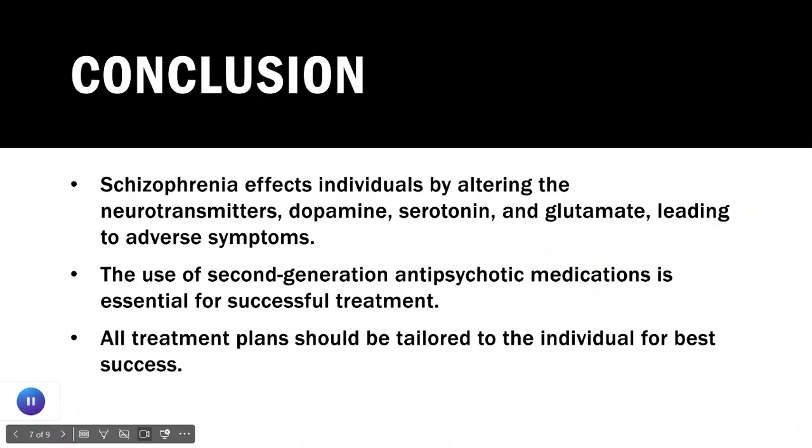Our understanding of schizophrenia is complex and revolves around the interactions of the neurotransmitter systems of dopamine, serotonin, and glutamate. Understanding the ways in which these neurotransmitters are involved in the onset of symptoms of schizophrenia allows us to accurately formulate treatment plans that best treat the symptoms associated with the disorder and allow providers to create personalized treatment plans that best suit each individual patient.